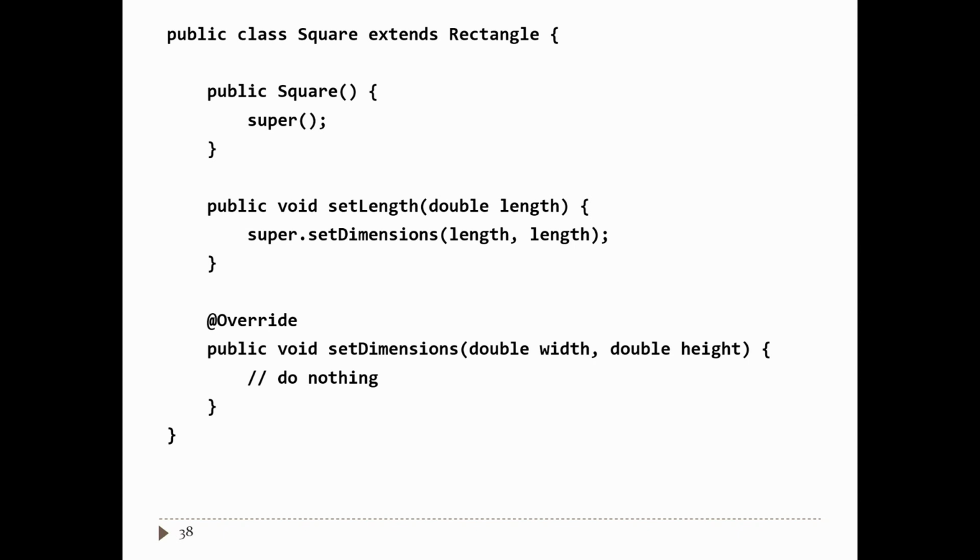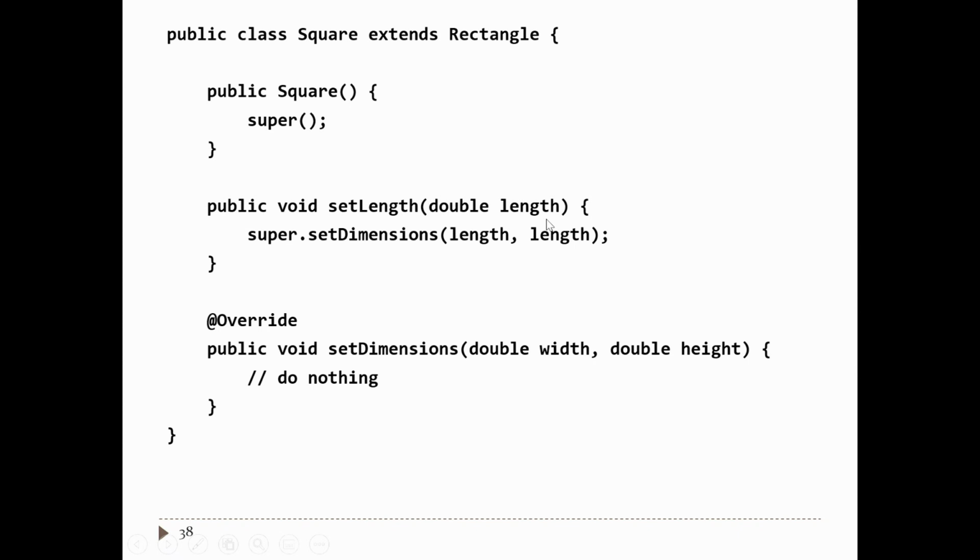Instead, whoever implements square says, hey, look, if you want to change the size of a square, call set length instead. So I'm going to introduce a new method, set length. You're allowed to do that in a subclass. There are no restrictions on this method. Sorry, that's not true. There are no inherited restrictions on this method except for whatever the class invariants say. So introduce a new method, and now you can put whatever restrictions you want.